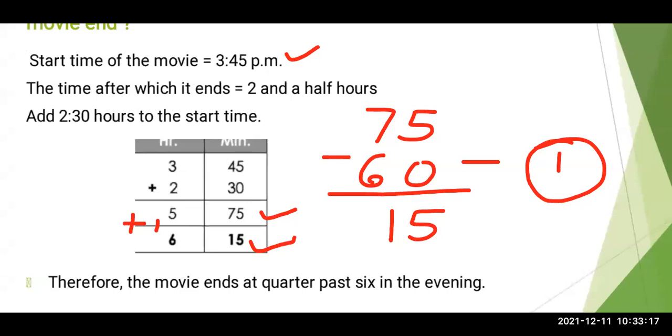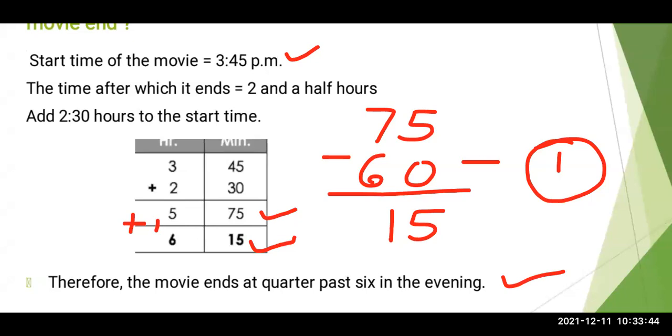Therefore the movie ends at 6:15 in the evening. शाम को 6:15 बजे मूवी खत्म हुआ, which was started at 3:45 after taking 2.5 hours. Clear how you got the answer? 6 hour 15 minutes, 6:15 में शाम को that movie ended.